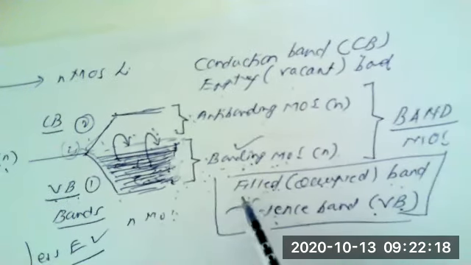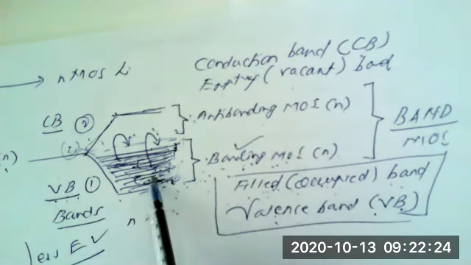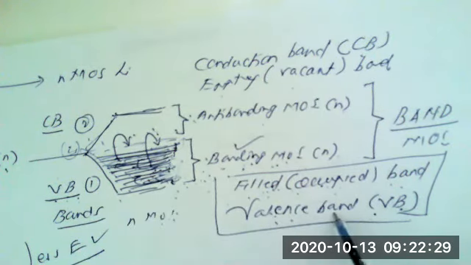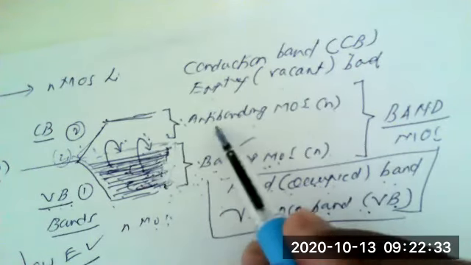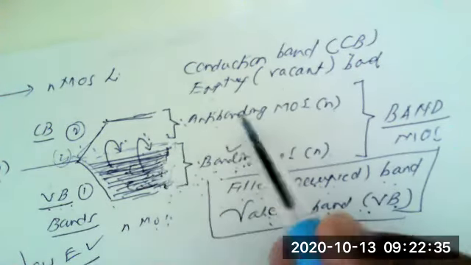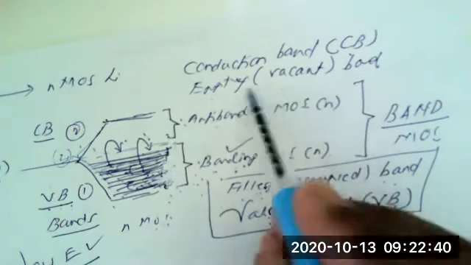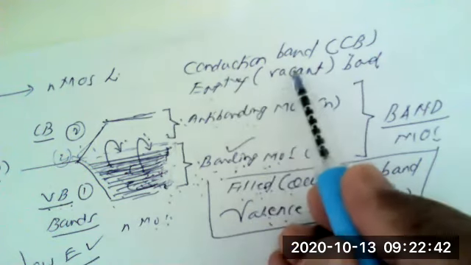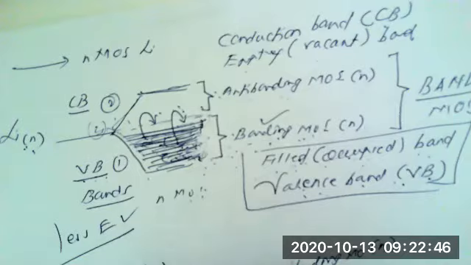Two bands are formed. One band is known as the filled or occupied band; this band is filled with electrons and hence it is known as the valence band, that is VB. Another band of molecular orbitals, the antibonding molecular orbitals, is an empty or vacant band, which is referred to as the conduction band. Because the molecular orbitals lose their original identity. What is the meaning of this sentence?